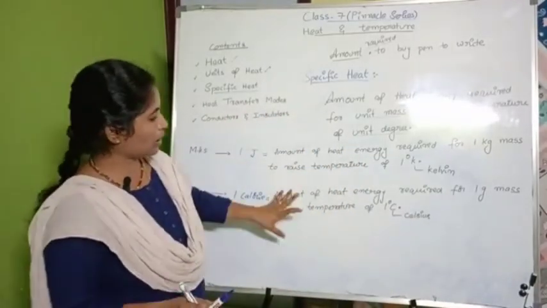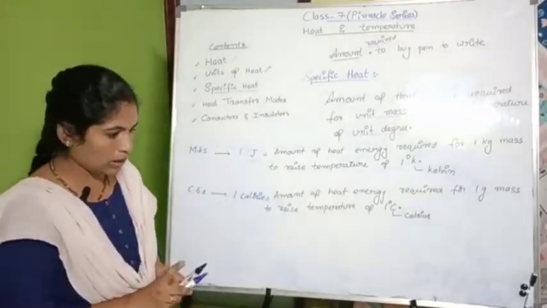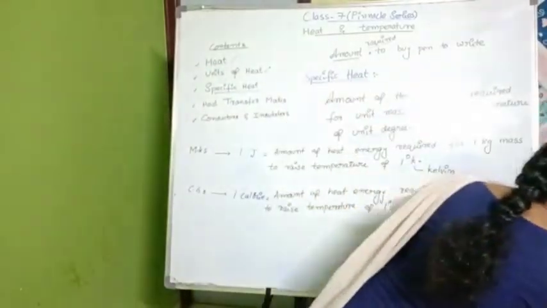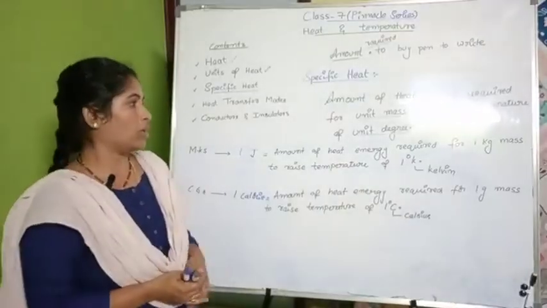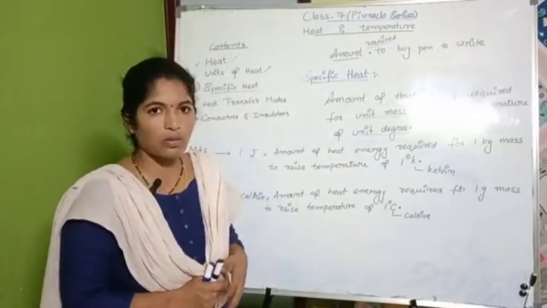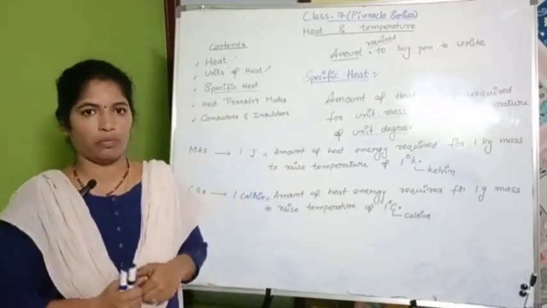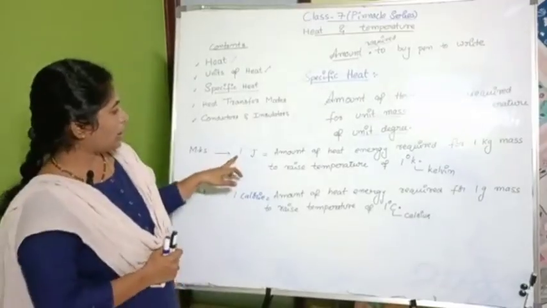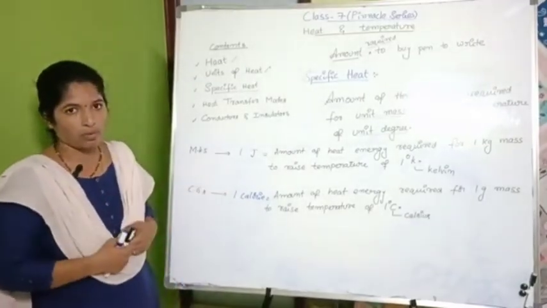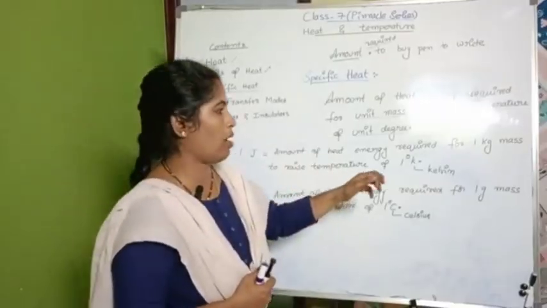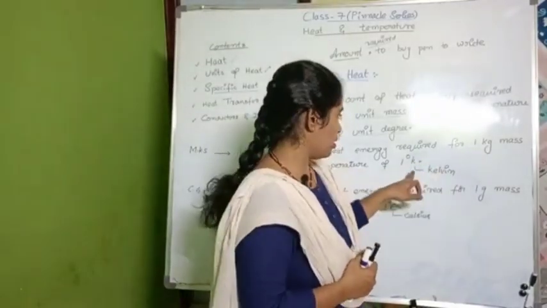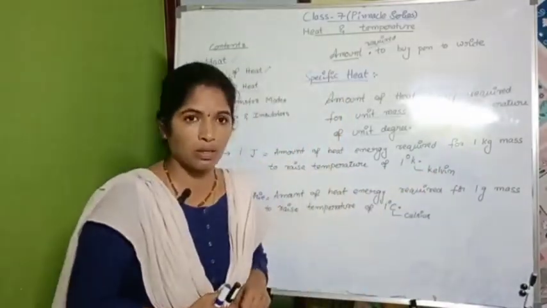So these are very similar. The only thing is, when you are discussing specific heat, you need to discuss unit mass and unit degree, because we are not following any system of units. If you are talking about joule, that is the MK system, so you need to be particular about the units of mass and temperature in the MK system.